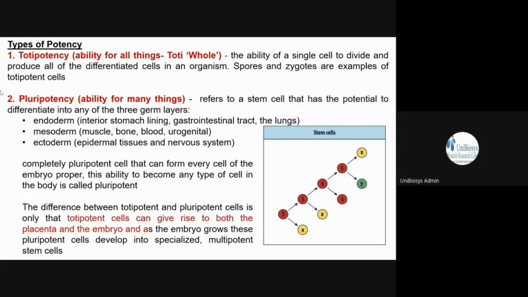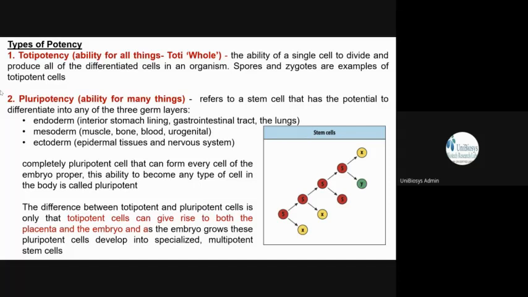Ectoderm, endoderm, and in between the mesoderm. The ectoderm forms whatever is seen on the outside. So the epidermal tissues, and then the nervous system, the central nervous system, peripheral nervous system. All these are formed from the ectoderm.